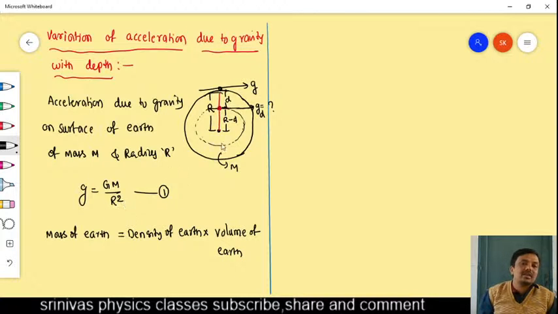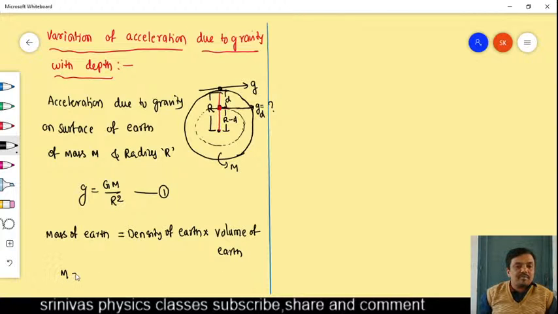Why? What is happening here? When you want to find the acceleration due to gravity at a certain depth d, the effective mass of the planet decreases. On the surface, the whole earth attracts the object which is on the surface. But if the object is at a certain depth, only the part of the earth with radius r minus d attracts it. That's why the effective mass of the earth also changes. This M also changes, R also changes. That's why we convert into densities. Mass of earth equals density of earth into volume of earth.